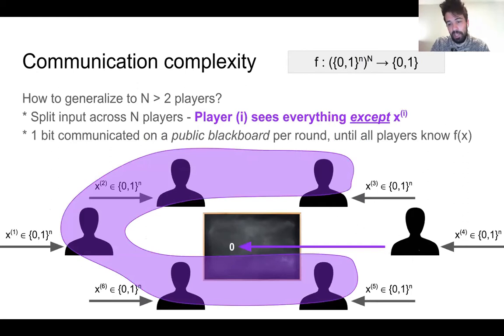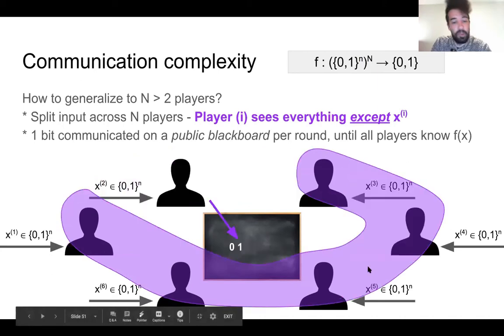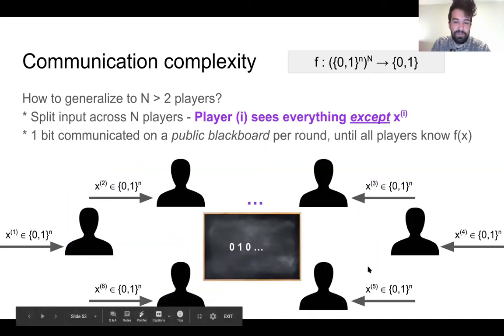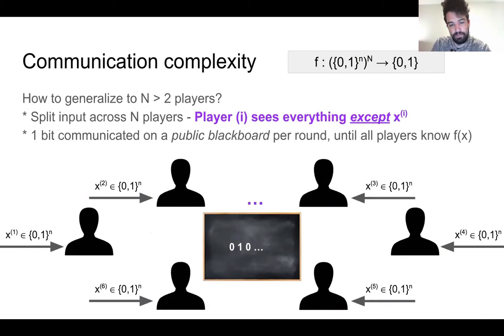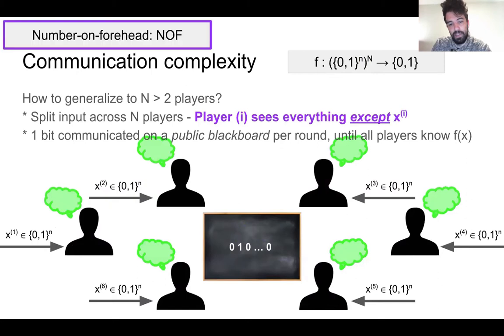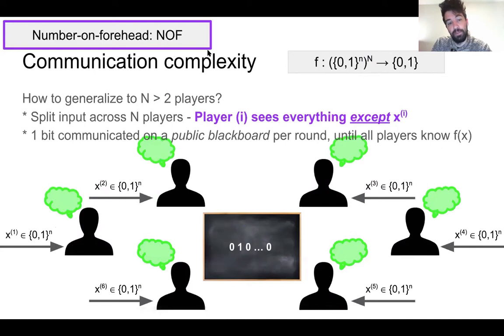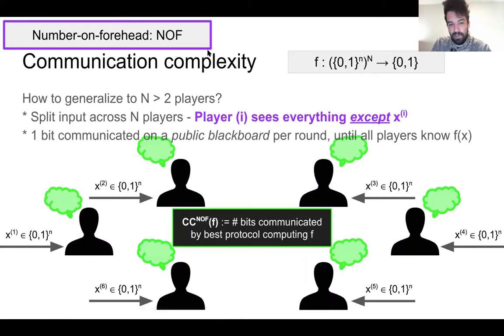So maybe player 4 starts by writing a bit on the board that depends on all of the inputs written on these foreheads. And so the communication protocol might proceed in this manner. Eventually, everyone will know the answer to the function. And based on the metaphor I described earlier, this is appropriately called number on forehead protocols. And the communication complexity in this model is, again, what you'd expect.